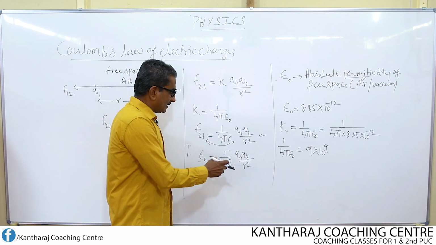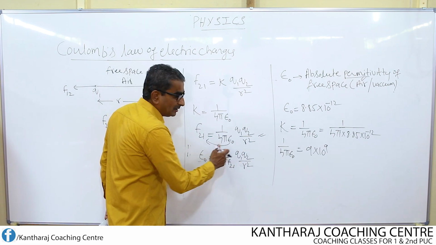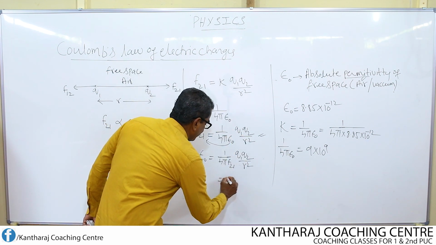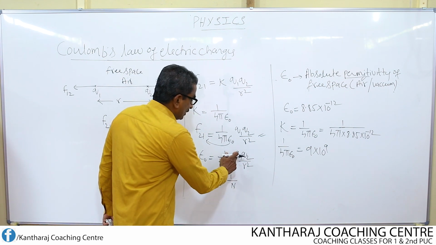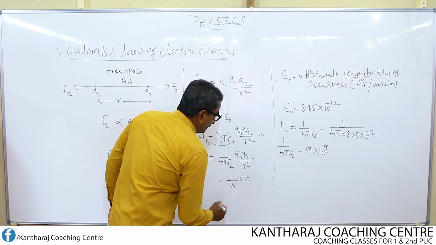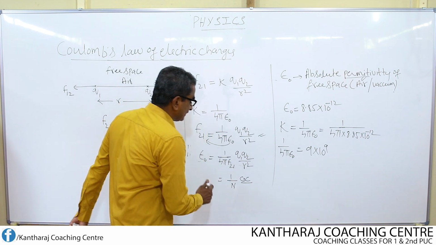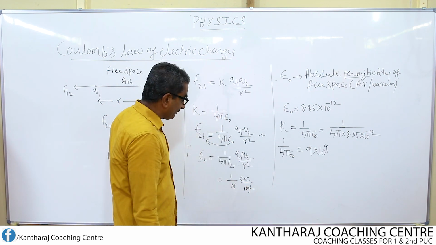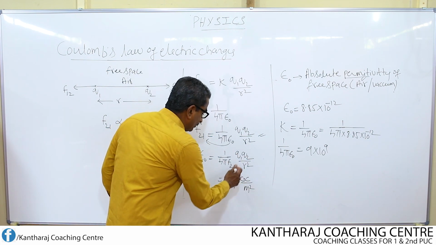Try to obtain the unit by writing the units of all these quantities. 1 over 4 pi is a constant, forget about it. 1 divided by force, what is the unit of force? Newton. Charge Q1 means coulomb, again Q2 coulomb, coulomb into coulomb, divided by r, the distance. What is the unit of distance? Meter. r square is meter square. So, what do we get now? Let us shift all this denominator to the numerator.